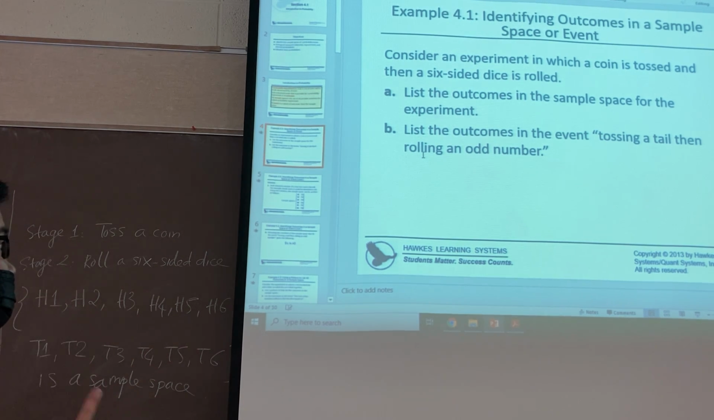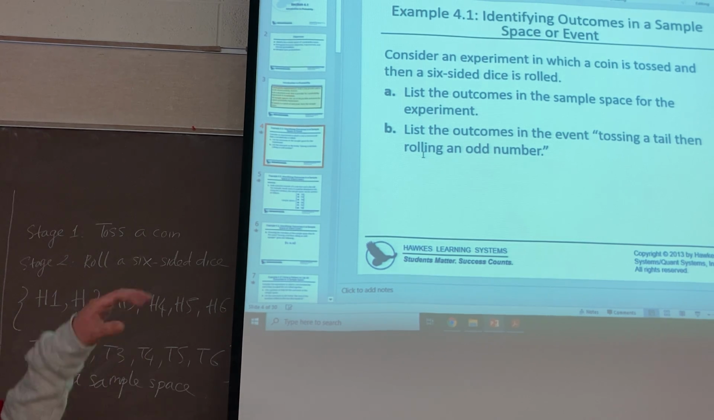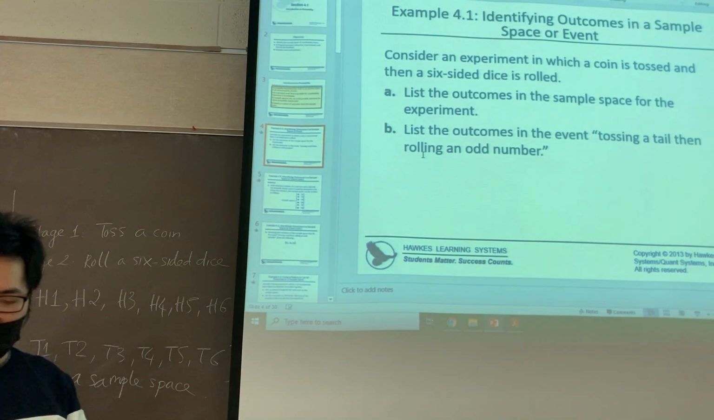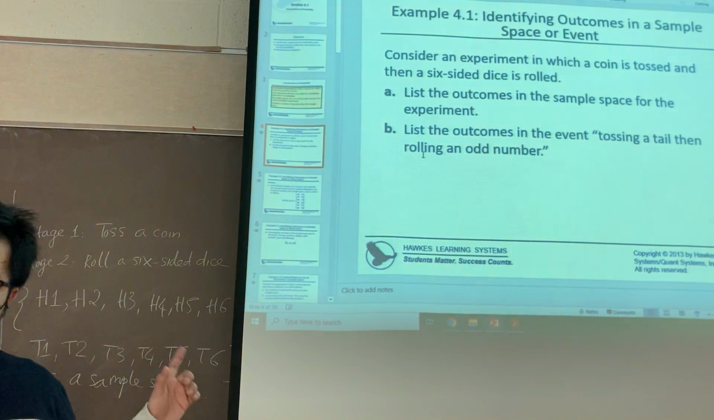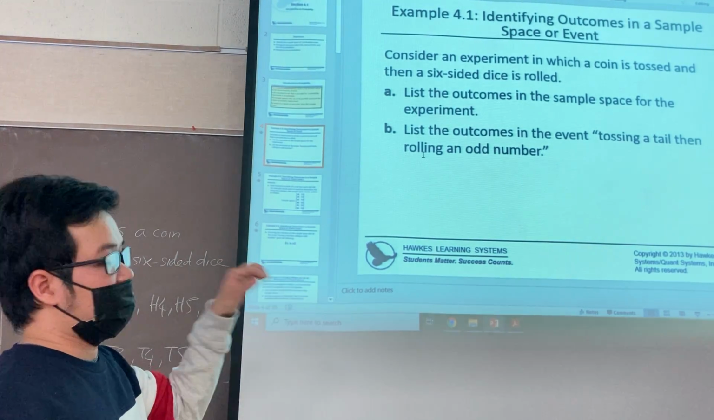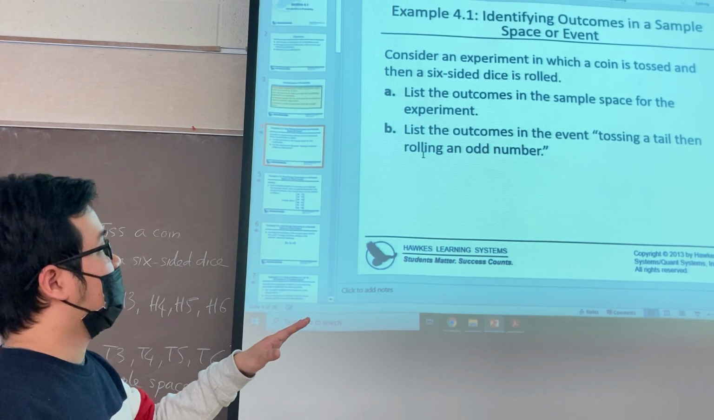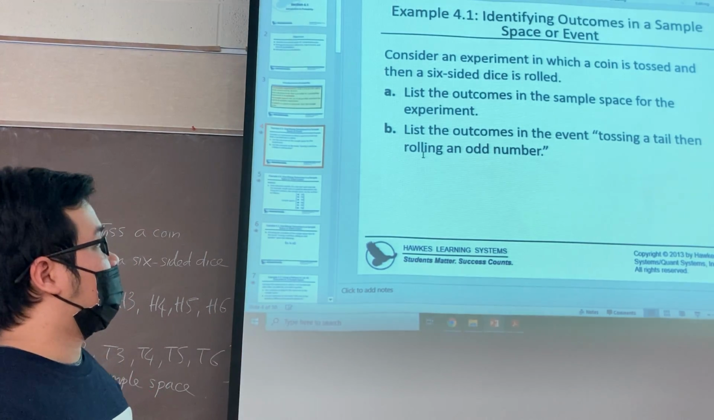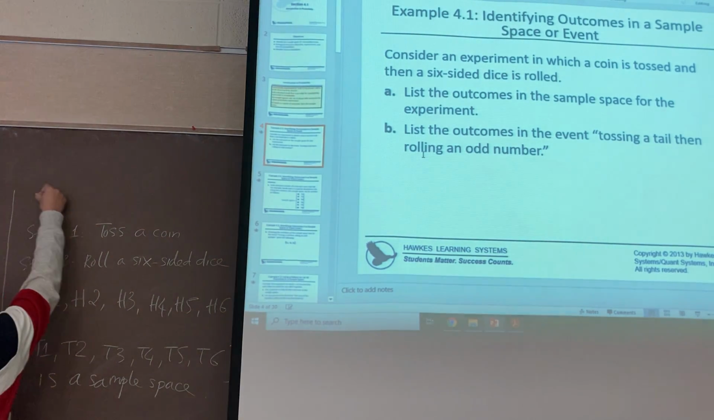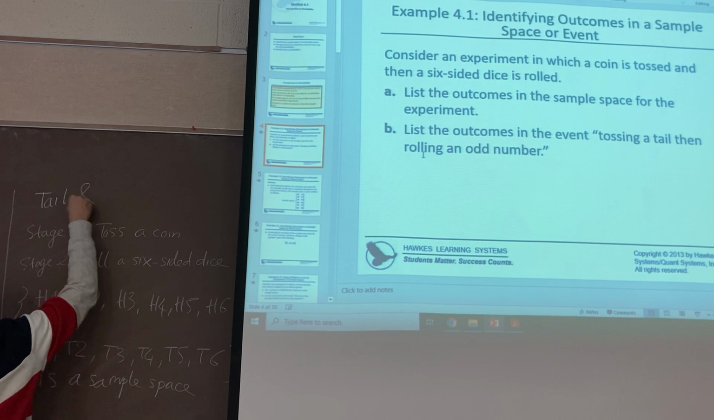That's the first question. The second question here is list the outcomes in the event, not the sample space. In question A, they ask you to list all the outcomes in the sample space, so you need to list all the results of this experiment. But question B, they just ask you to list the outcomes in the specific event: tossing a tail, then rolling an odd number. So they want the result here to be a tail and an odd number.